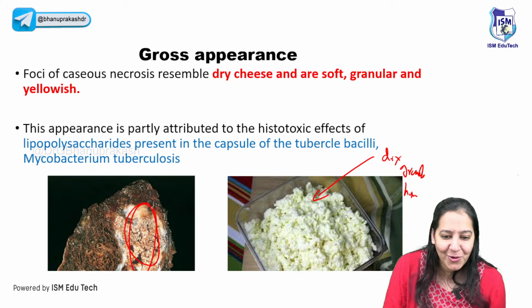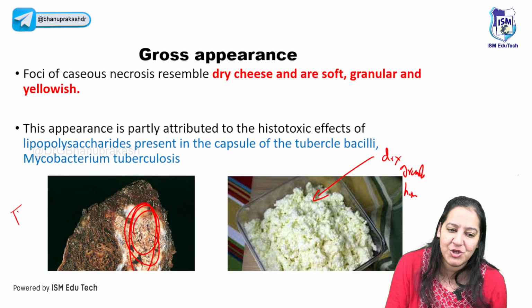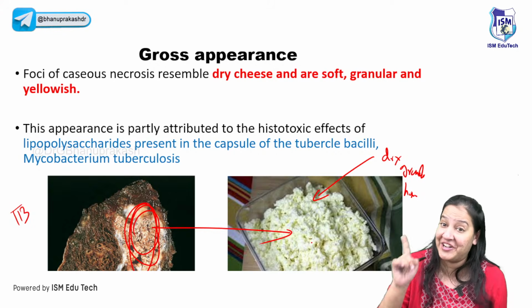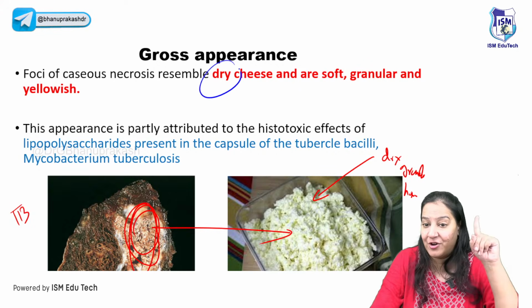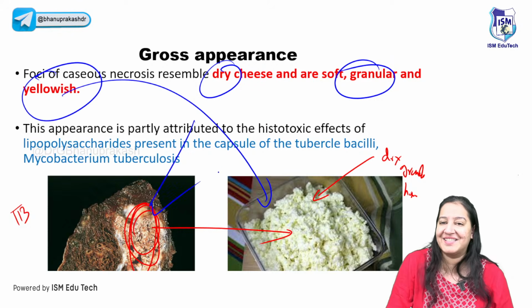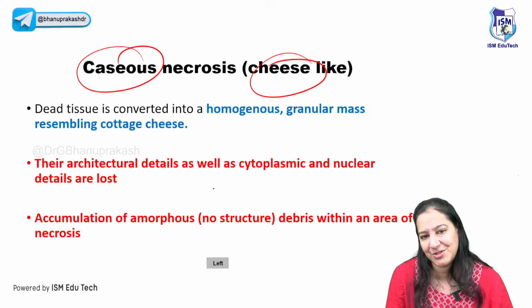So the necrosis also looks like that. Can you see this is lung? This is tuberculosis inside the lung. It is looking like cheese. Yes, it's looking the same way, dry. So let me mark the words dry, granular, and yellowish. So the properties of cheese are here. That's why it's known as caseous.